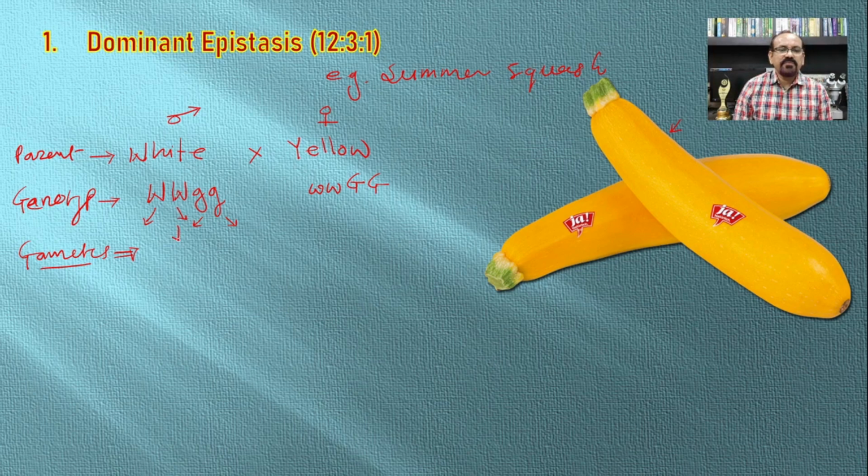So here it will form gametes containing capital W, small g, and here it will form gametes containing small w and capital G.